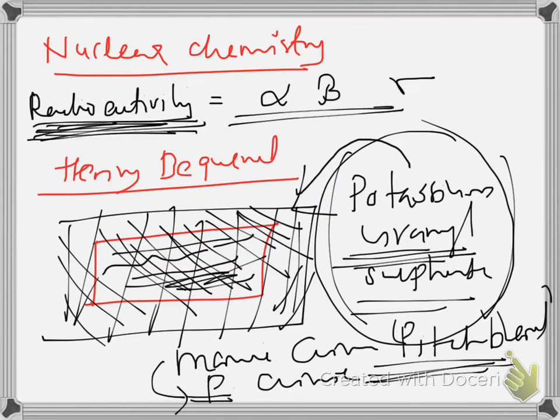Henry Becquerel identified the radioactivity of uranium, but during the experiment, Marie Curie and Pierre Curie identified that the influence of pitchblende is greater than the influence of pure uranium.